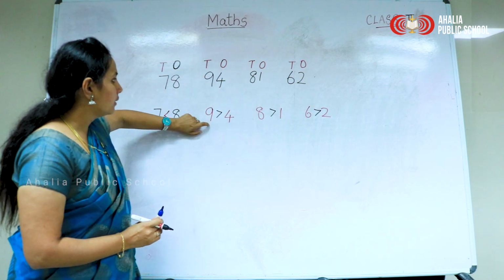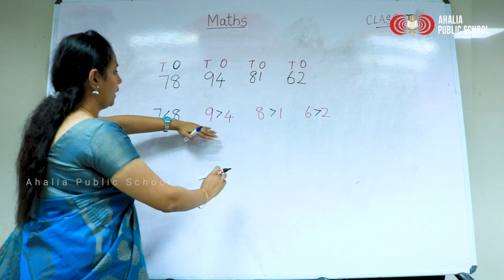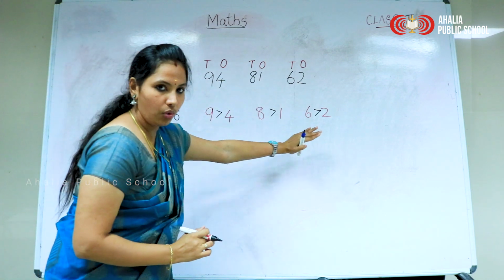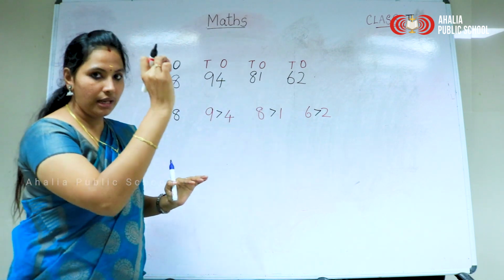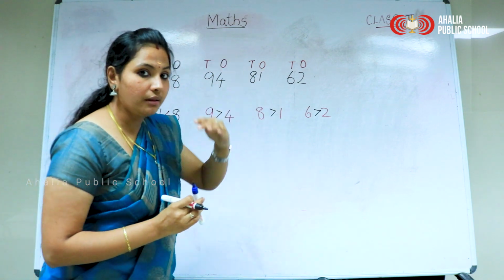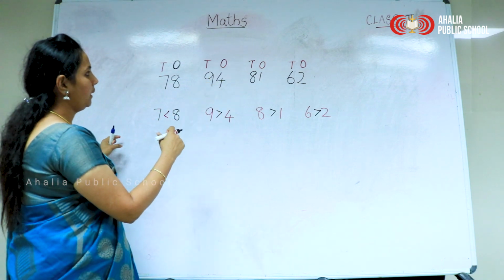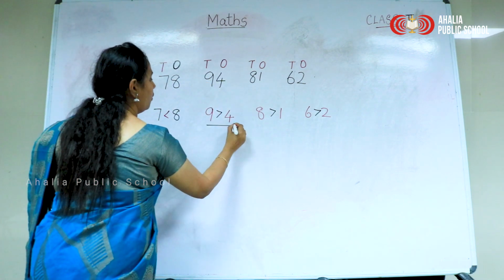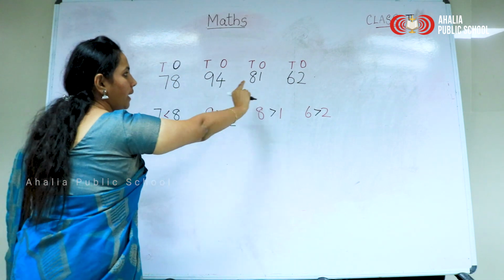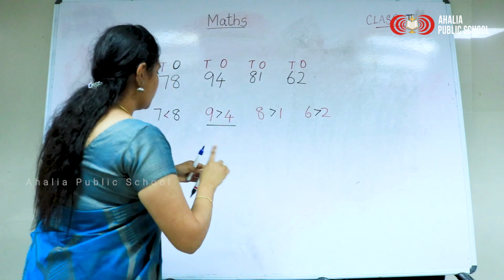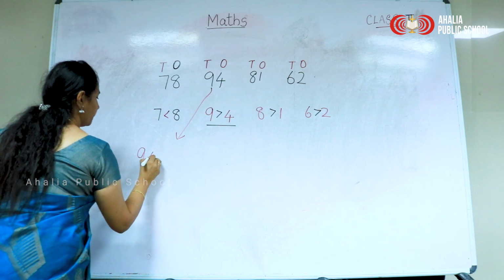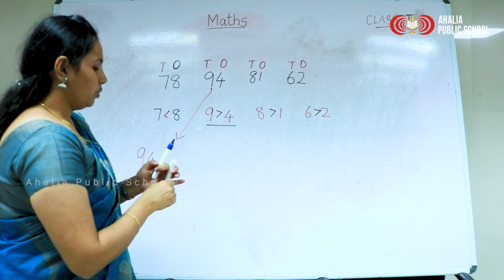Yes, the tens place. Now see the whole set of numbers. Among these four numbers, which has the greatest tens value? Yes, 94. 9 in the tens place is the greatest among these numbers, right? So first you have to write 94.